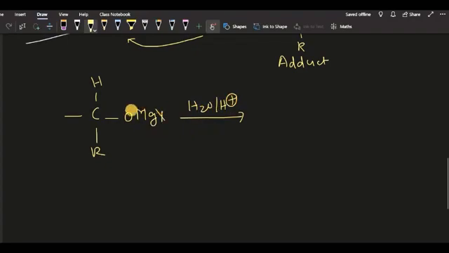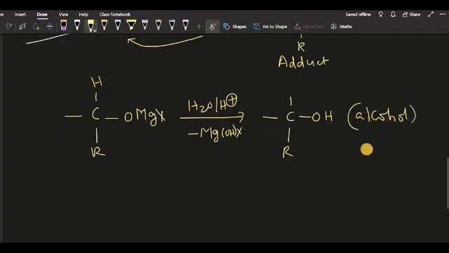So when you do acid hydrolysis, what will happen? This MgX part will go with the OH minus and form MgOHX, and hydrogen will come onto this place to give the final product, alcohol. So here you will get OH. This is what we can call alcohol formation from the Grignard reagent mechanism.